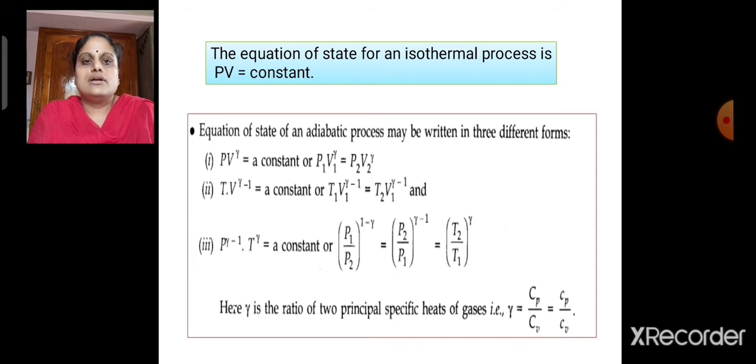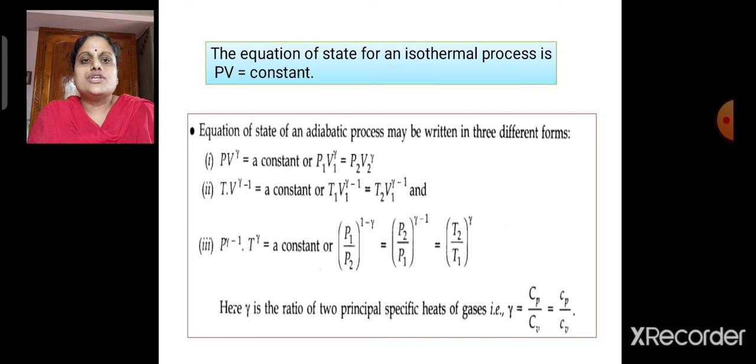First one, PV^γ is a constant, where P is the pressure, V is the volume, and γ is equivalent to Cp by Cv, which is known as the ratio of specific heats. PV^γ implies that P1 V1^γ is equivalent to P2 V2^γ.